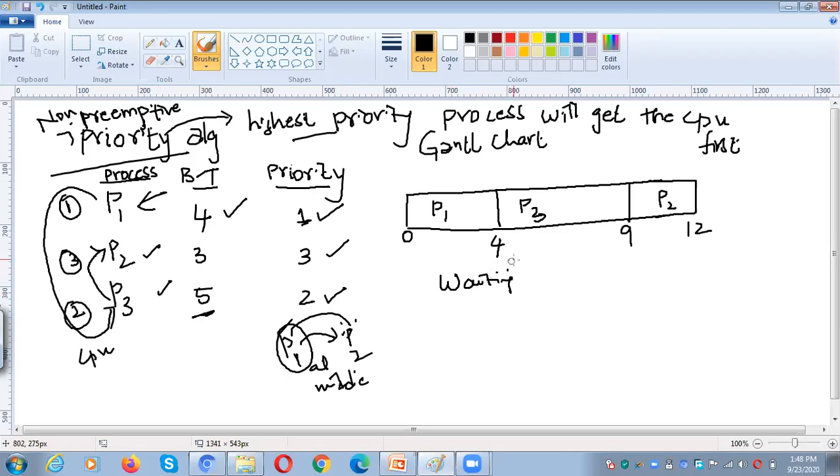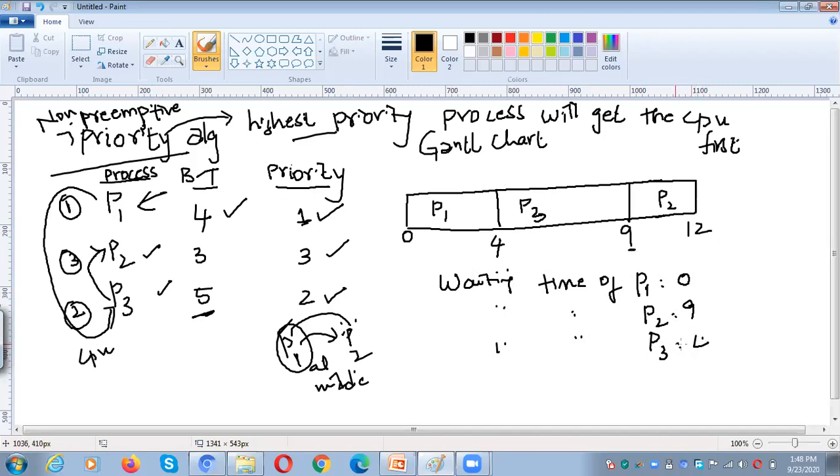Okay. So now calculate the waiting time of each process. What is the waiting time of P1? 0. And next, what is the waiting time of P2? The waiting time of P2 is 9. What is the waiting time of P3? 4.